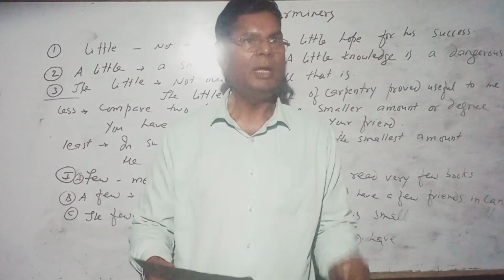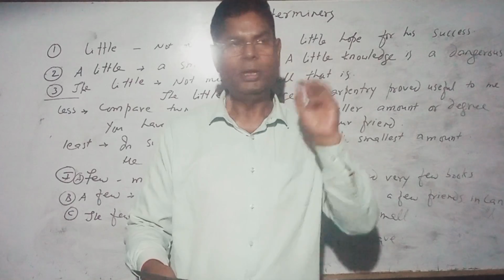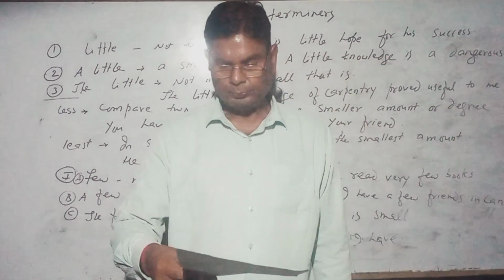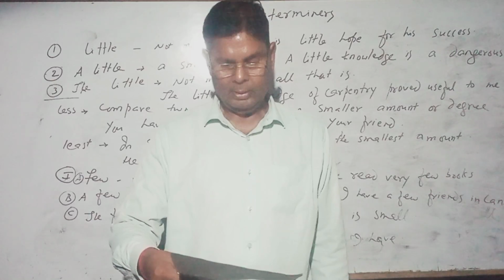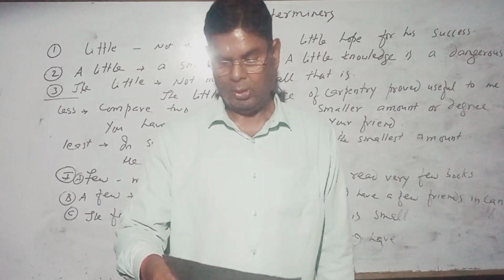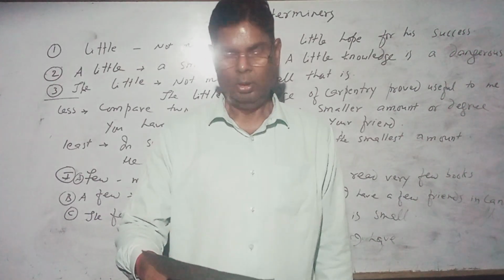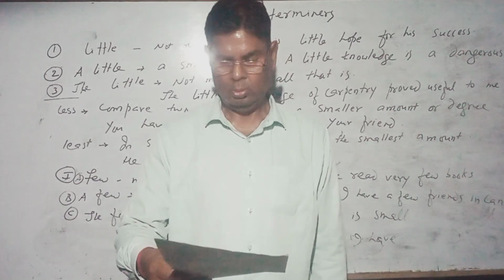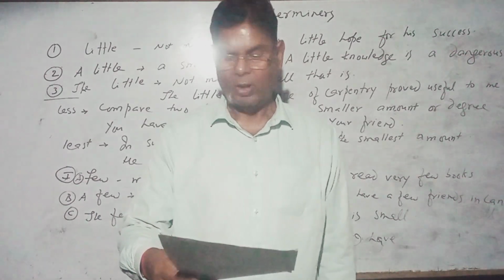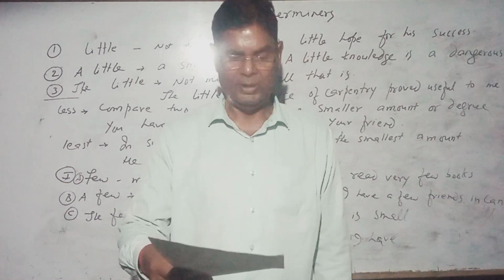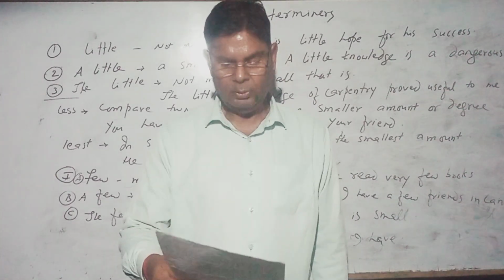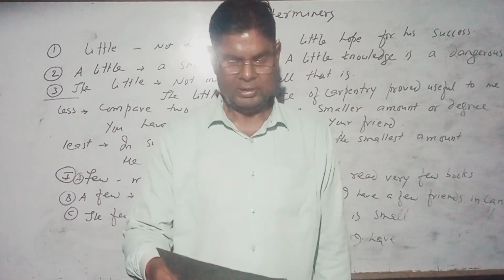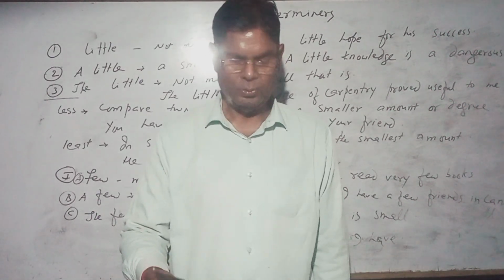As you know, some is used both in quantitative determiners and numeral determiners. It is used for uncountable nouns. For example, there is some water in the pot. As you know, water is an uncountable noun, so some will be used. In the second use, for a small number: there are some books on the table. In this way we can use it.